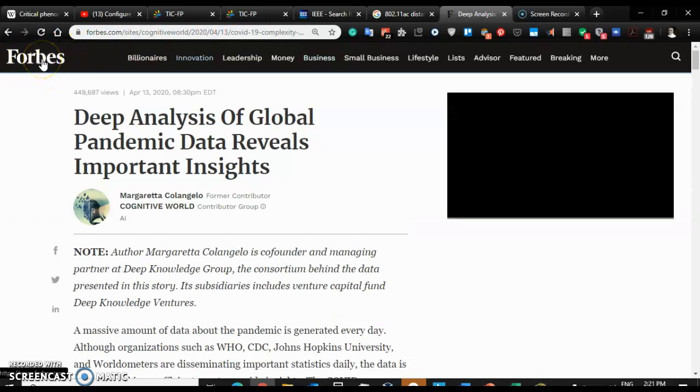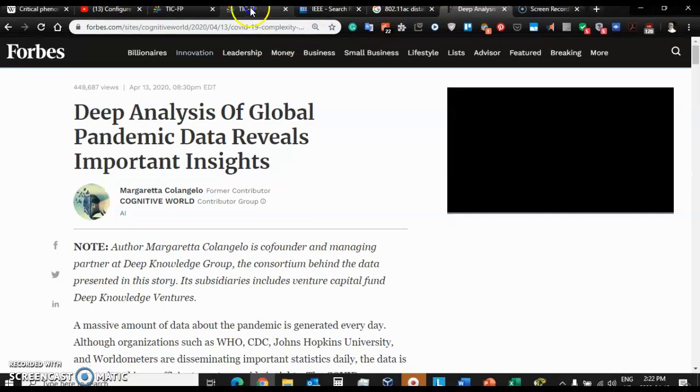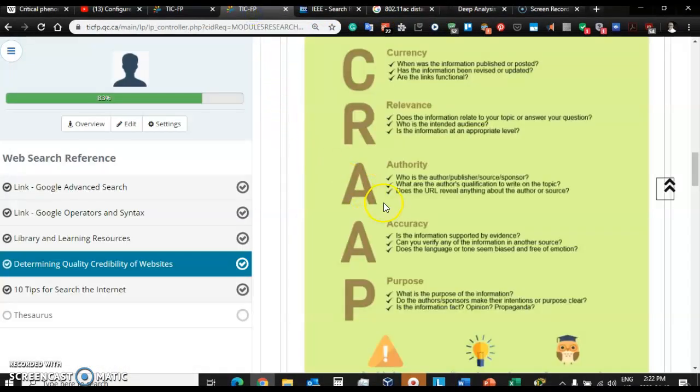And if you don't know, just do a search. Can you trust Forbes magazine? Do a Google search and see what other people have to say about Forbes. Is it a source of accurate information? Okay, let's keep going down our checklist.